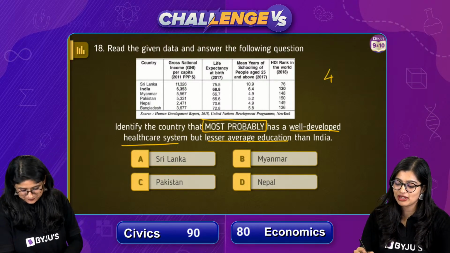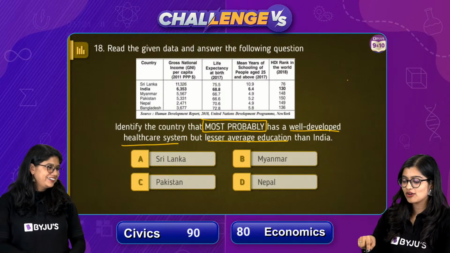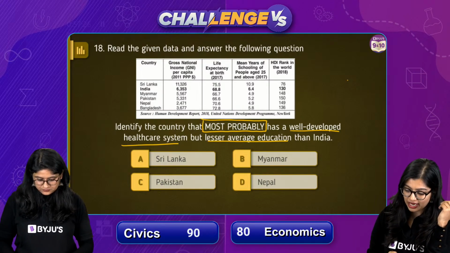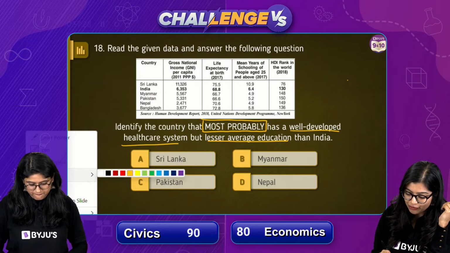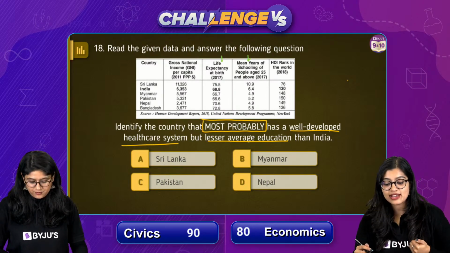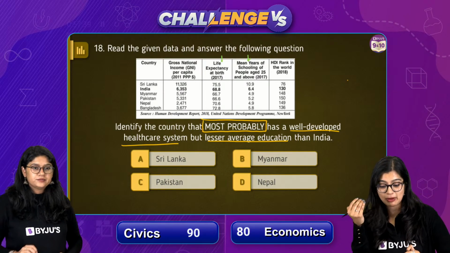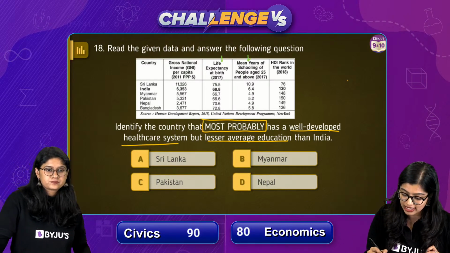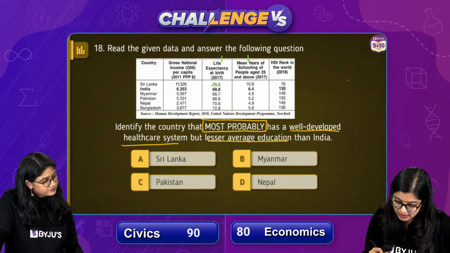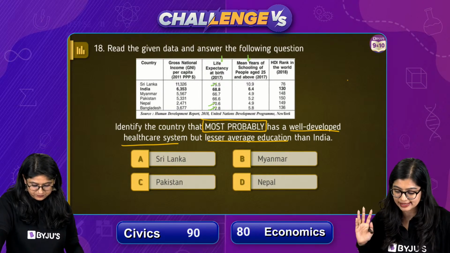So many of you have told me 40% is option A, Sri Lanka, right? Now, students, this is a clear sign that you are in a hurry to answer. They asked which has a better healthcare system, right? So to measure the healthcare system, you have to identify two parameters, which are these two: life expectancy and mean schooling years. Based on life expectancy, we see that Sri Lanka is there, Bangladesh is there, Nepal is there, at 70.5 or 70.6. All right, very good.